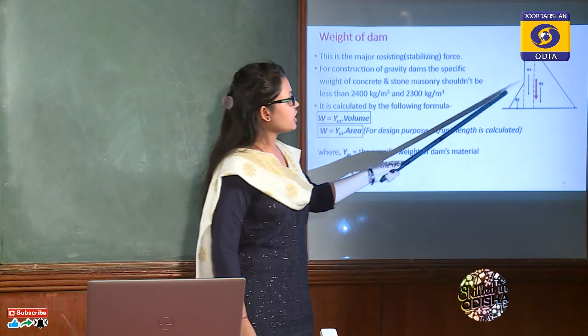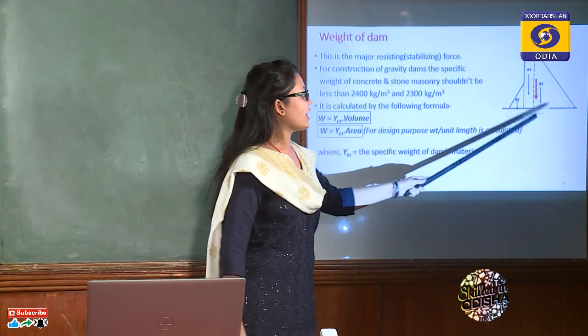Now the cross section is divided into different sections. You can see here 2 triangles and 1 rectangle.